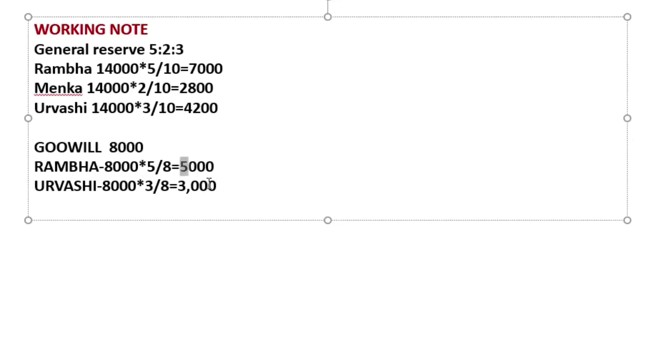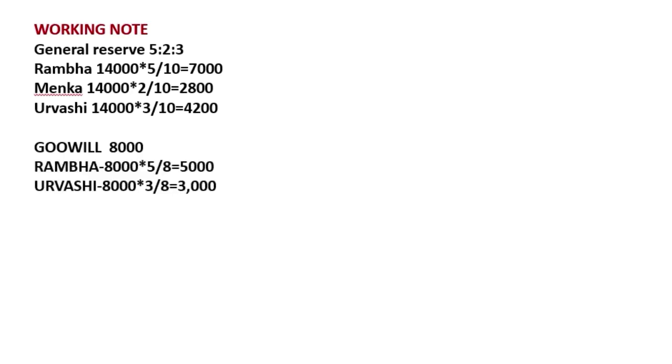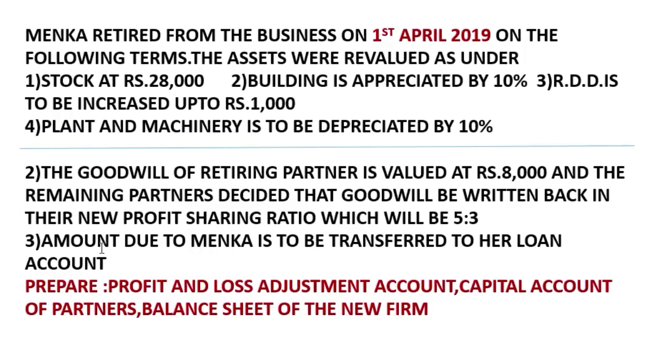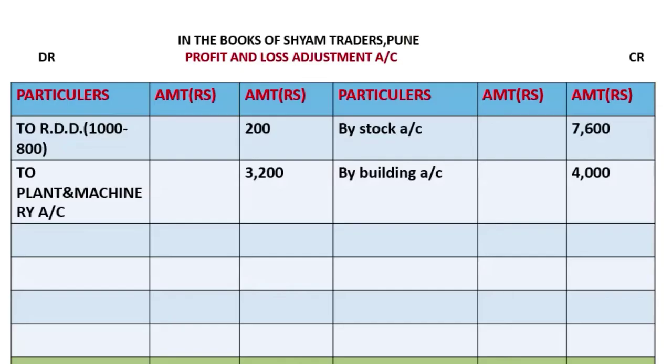So we'll write this goodwill over here. Menka will get a dash, Rambha 5,000, and Urvashi 3,000. Now goodwill is done. Next, the amount due to Menka is to be transferred to her loan account. Whatever the balance of Menka is coming, we'll have to transfer it to the loan account. No cash is given. So first we'll close this profit and loss adjustment account. So what do we get over here?